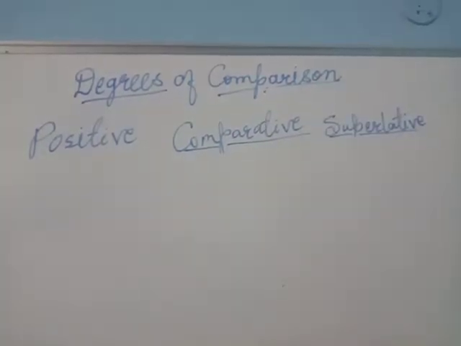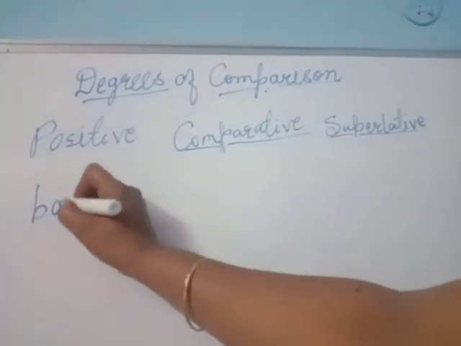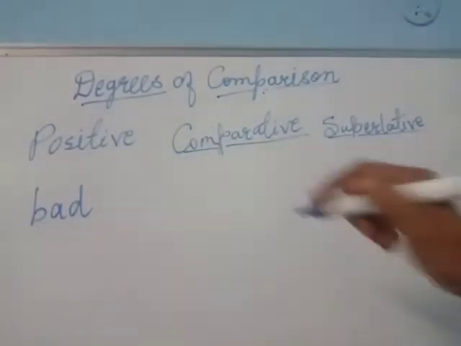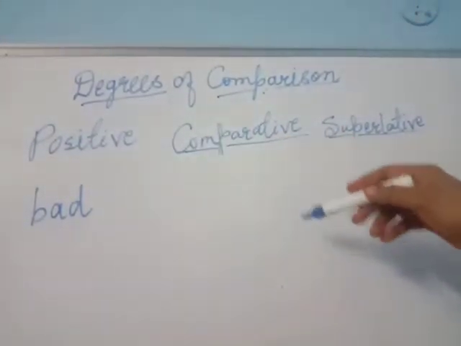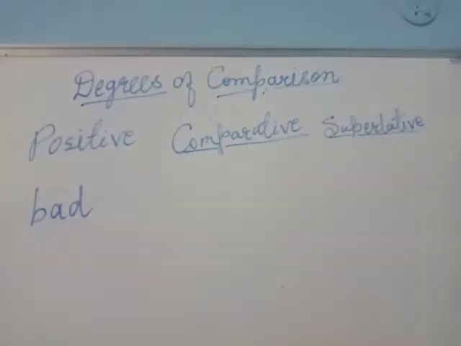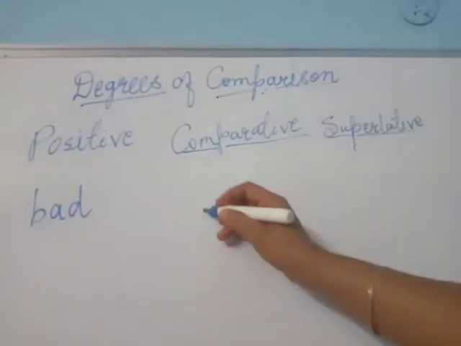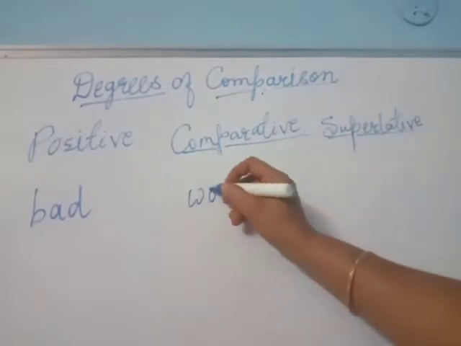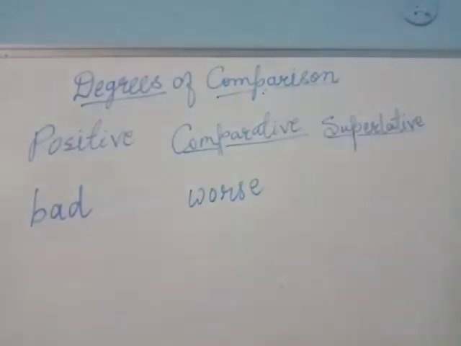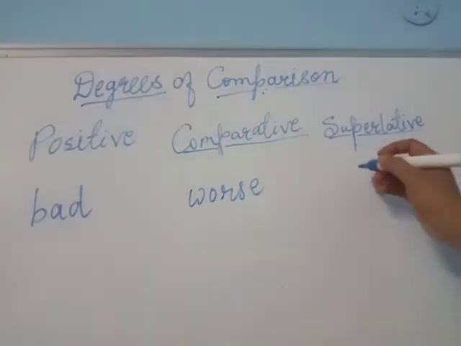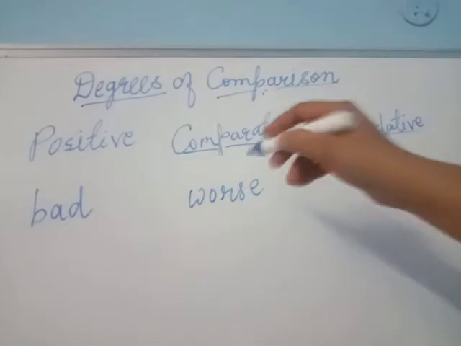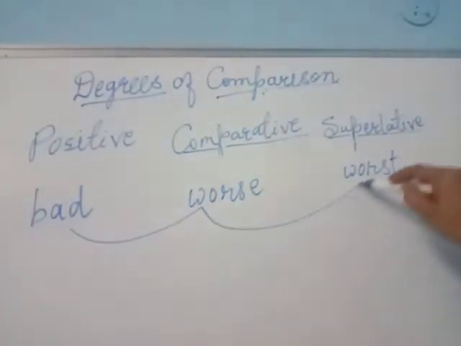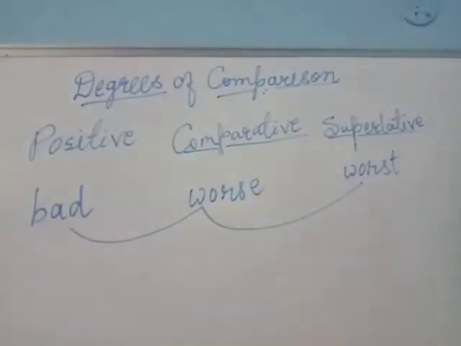There is one more form where we get qualities that change completely differently in the comparative and superlative, like bad. If it is more bad, in such a sense we have to call it worse, and if it is extremely bad, then we have to call it worst. So this is the formation of bad: bad, worse, worst.